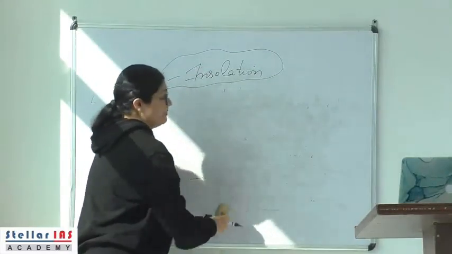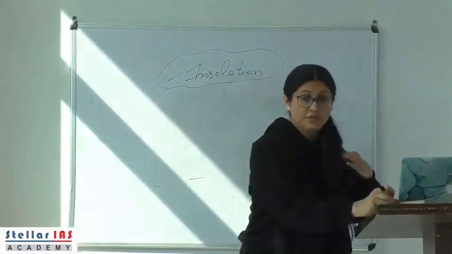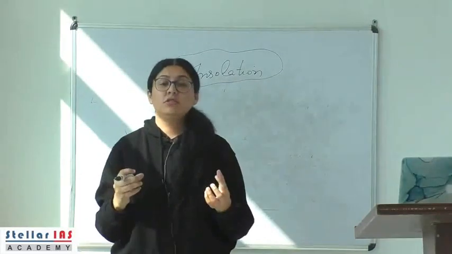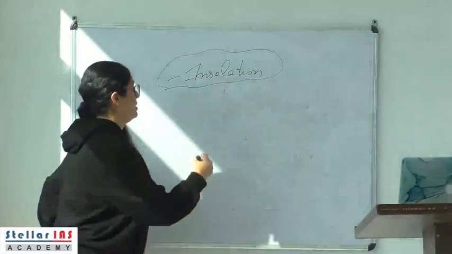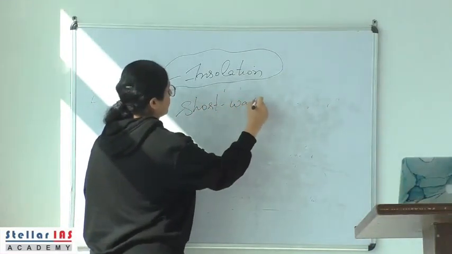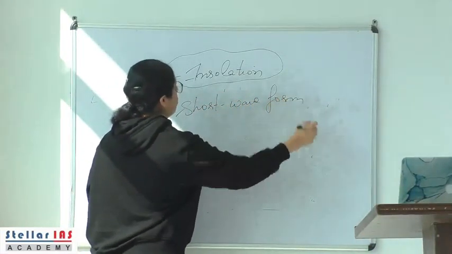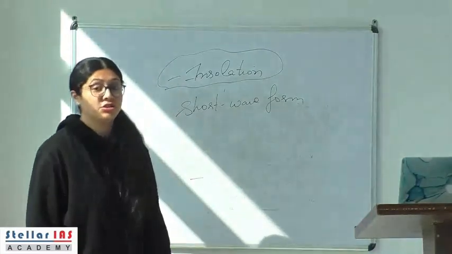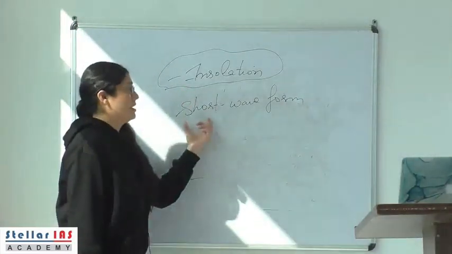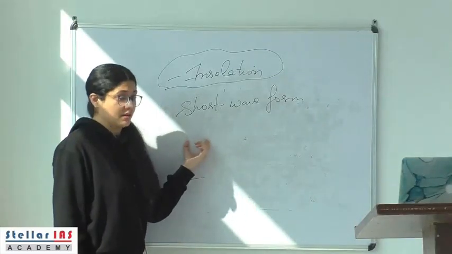Also, another thing that we need to know is most of the radiation that is received on the surface of the earth is in the short wave form, right? So we have long wave radiation, we have short wave radiation. The incoming solar radiation or insolation is short wave radiation, right?